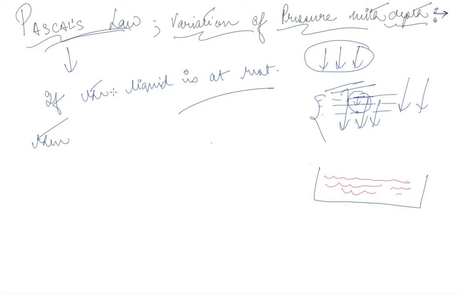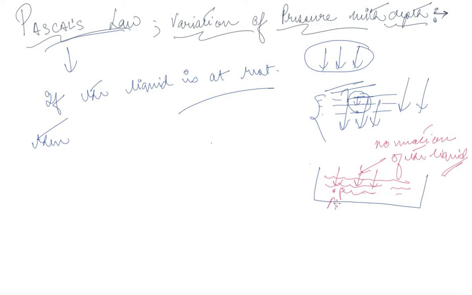Now Pascal's law says that if the liquid is at rest, that is there is no motion or movement of the liquid, so what you can understand is that the pressure at any point of the same height.